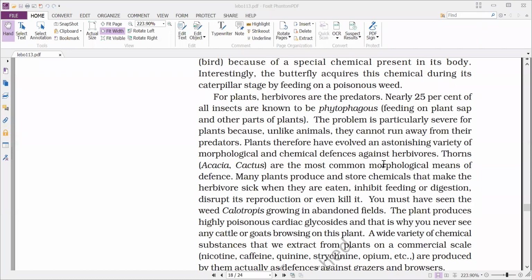No herbivore will try to eat these plants, because it produces certain poisonous substances which cause damage to the heart. That's why no cattle or goat will try to eat this calotropis plant.